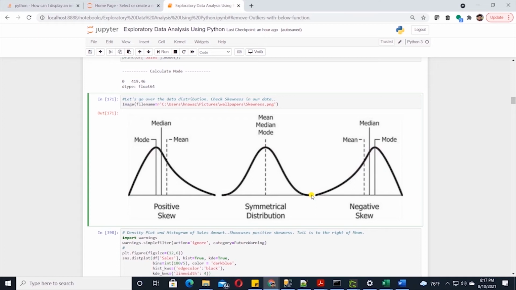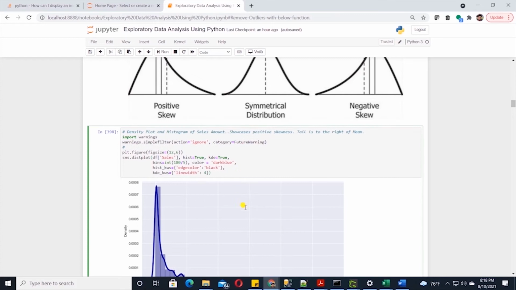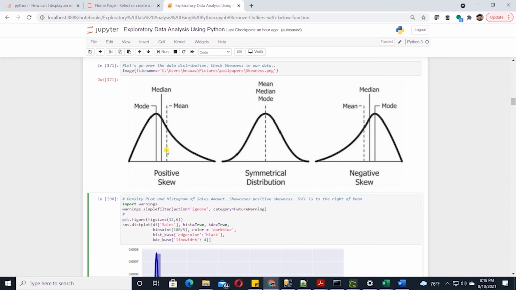Keeping these in mind, let's plot our data to check for skewness. We are using the distribution plot from Seaborn, and we are passing it the sales variable and setting the bin size and the color. At the top, I am suppressing a warning as distplot is set to be deprecated. So let's see, out of these three distributions, what kind of distribution our data has. The visualization shows a peak on the left and we have a long running tail to the right. This is a sign of positive skew. So our data has positive skew, and we can further confirm this with a sample distribution.